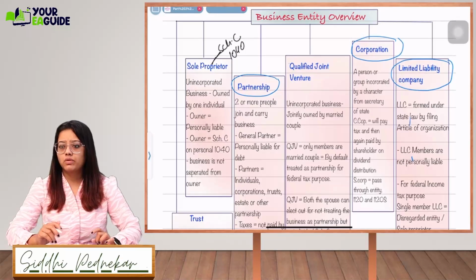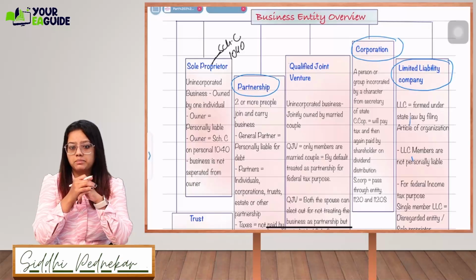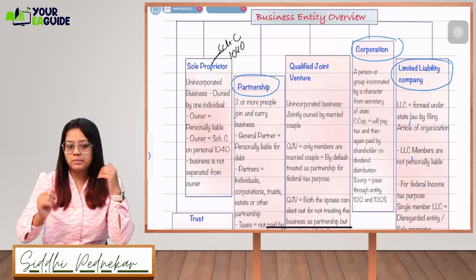Next is qualified joint venture. What do you mean by qualified joint venture? An unincorporated business. Guys, am I audible properly?